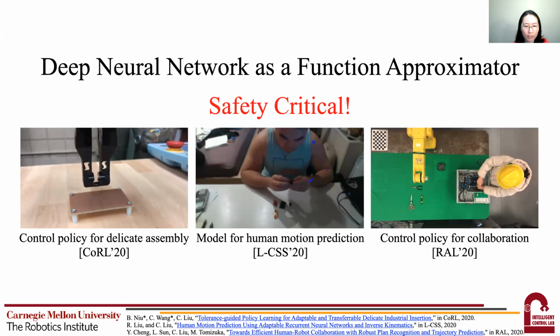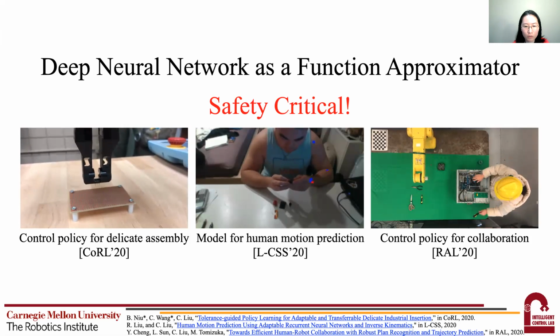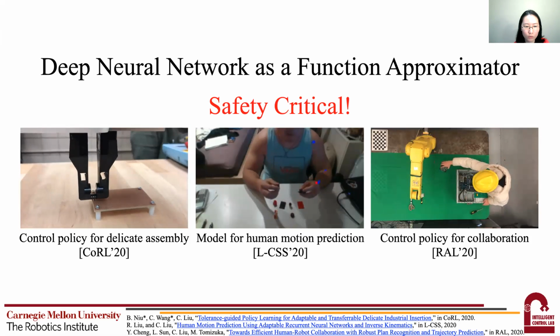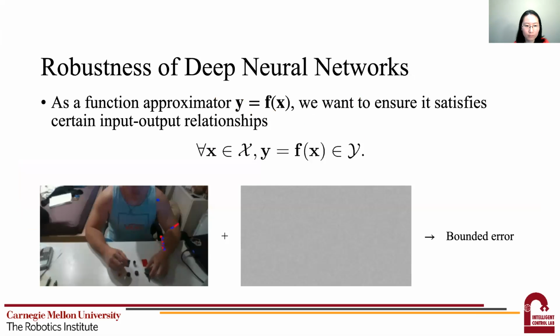We need to ensure that the deep neural networks correctly represent the desired functions we need and are robust to disturbances. As a function approximator, we evaluate the robustness of the neural networks by checking the following input-output relationships. That is, given all possible inputs belonging to the set curly X, all the outputs from the neural network should belong to the set curly Y.